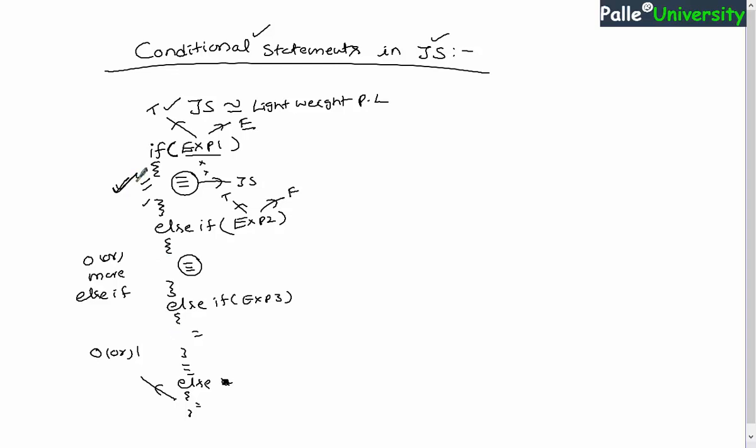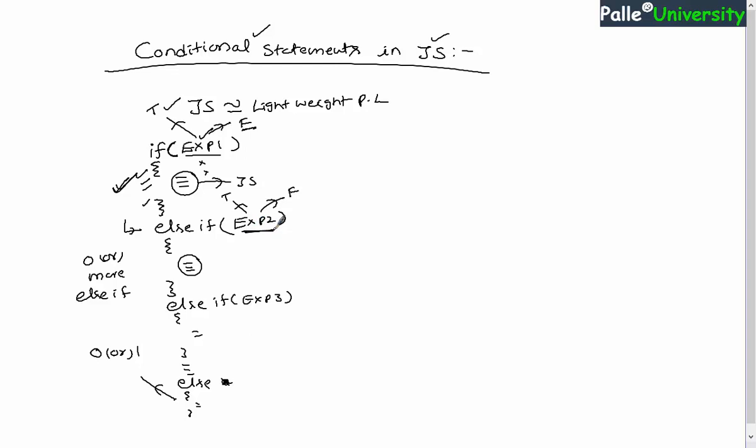And apart from all these things, you need to understand how the conditional statements will be executed in sequence. In general, the first if statement will be executed, or this expression 1 will be evaluated. In case expression 1 is giving a true, execution will come into the if condition body. In case expression 1 is false, the next verification will go to the else if statement, and expression 2 will be evaluated.